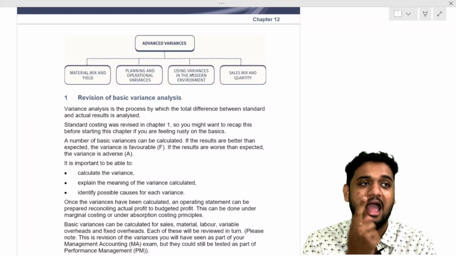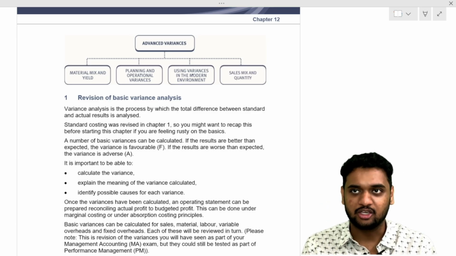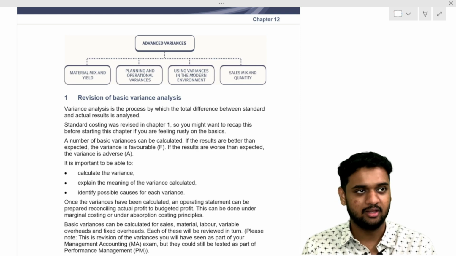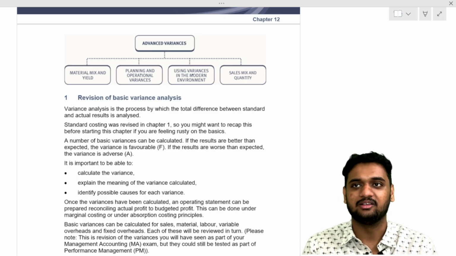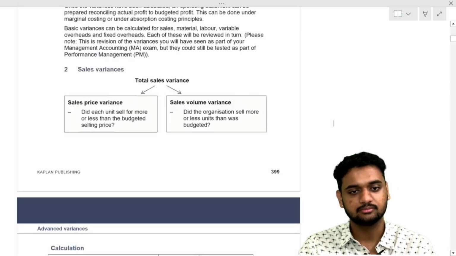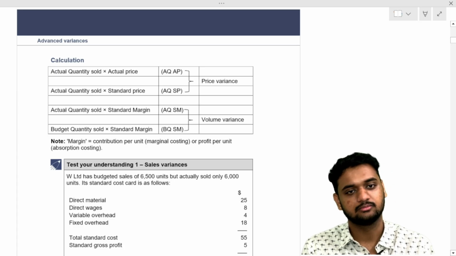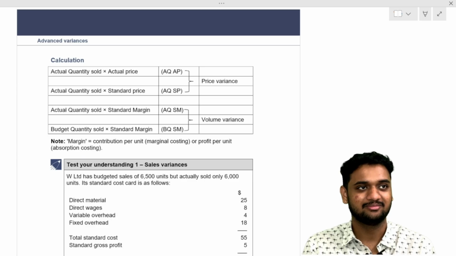Here you will do actual minus budgeted. Actual quantity minus budgeted quantity multiplied by price. This price is how much I sold it for. What price? Standard price. Only quantity should be budgeted.